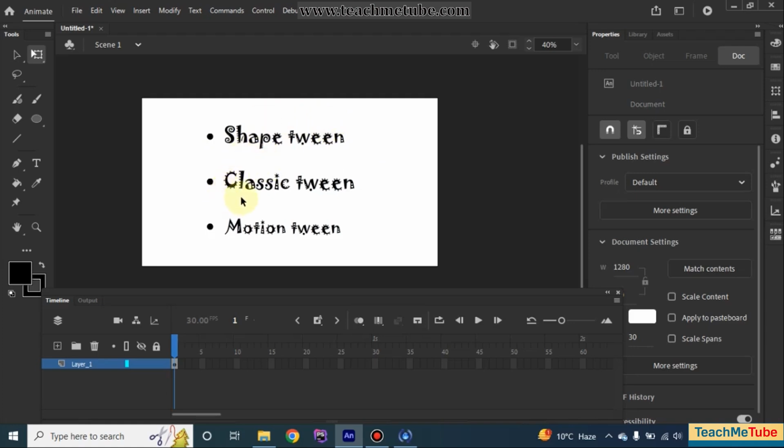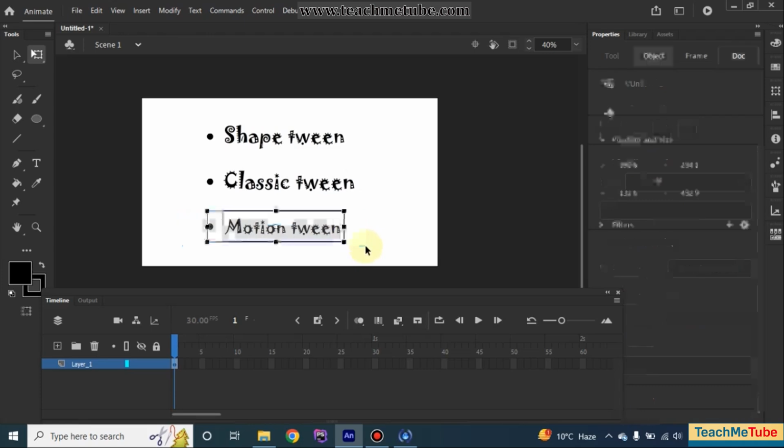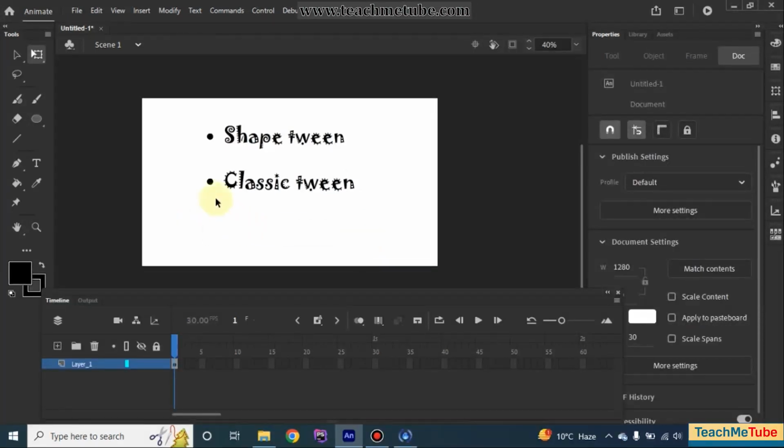Number two is classic tween. Classic tween means that it is applied on symbols, and there is almost no difference between classic tween and motion tween. There is a little difference of looping. We are going to discuss motion tween in future when we use it. So I'm going to remove that, and in today's lecture we are only going to discuss shape tween and classic tween. So let's get started.